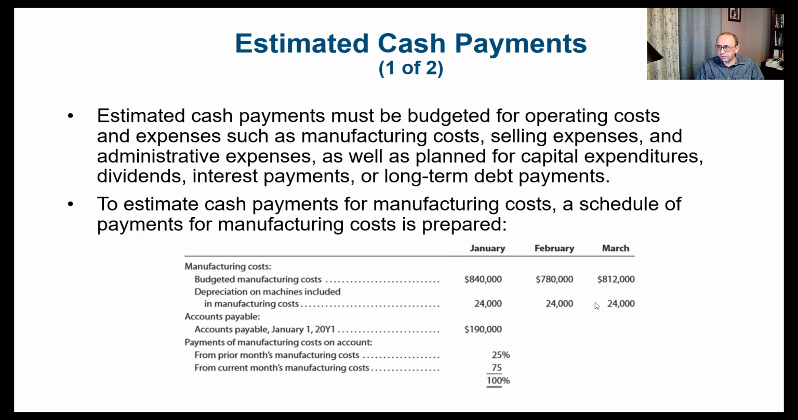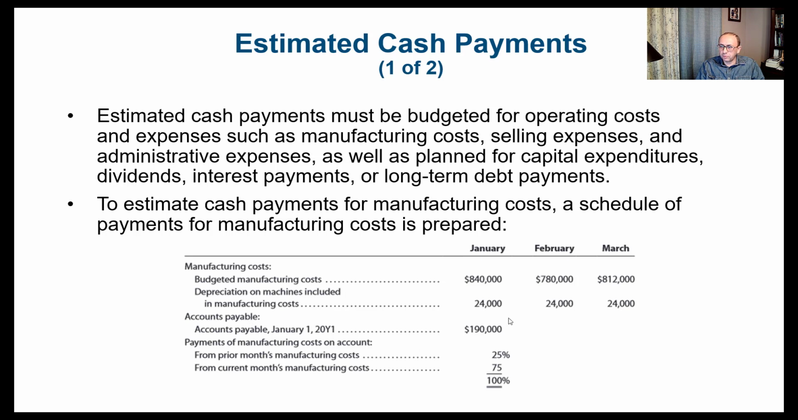Why do we care about the 24,000 here? Because this is a non-cash expenditure. Since it's a non-cash expenditure, we have to exclude it from the budgeted manufacturing cost just to see how much is the cash payments, excluding the depreciation. Remember, depreciation is not actual cash payments. So because of that, we have to deduct it from the budgeted manufacturing cost. So the 24,000 would be subtracted from the 840, the 780, and the 812.